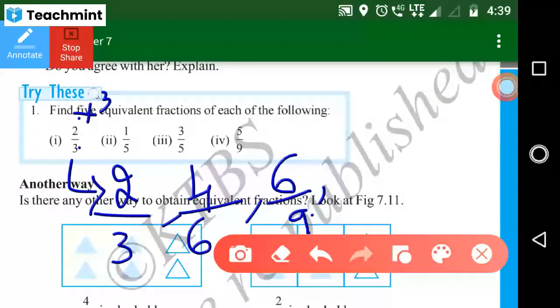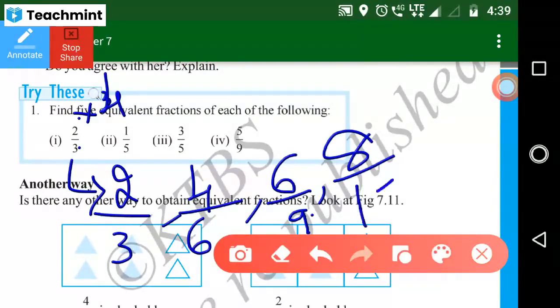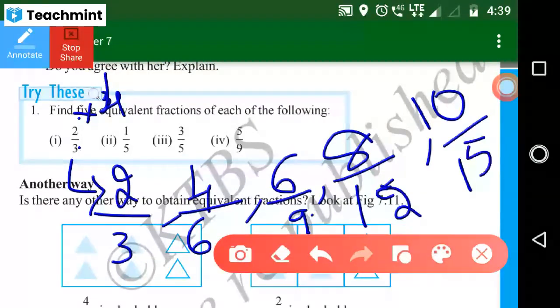Ma'am, 8 by 12. 8 by 12. Very good. Next fraction. Next is Yuvraj. 10 by 15. Yes, ma'am. Then 12 by 18. 12 by 18. Yes, any number you can find out. Okay, this is the first one's answer. Easy now, isn't it? Yes, ma'am.